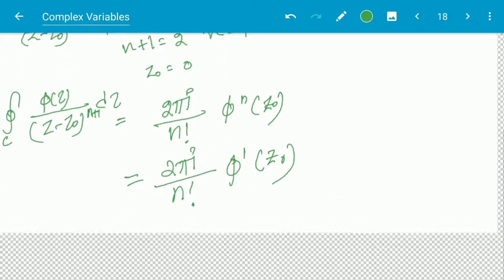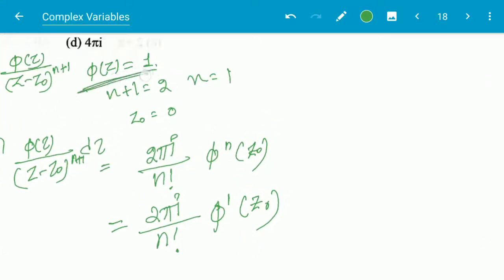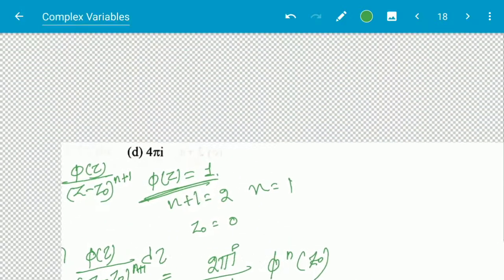Phi is here 1, so its first derivative will be 0, and 0 multiplied to the whole thing will be 0. So the answer will be 0.